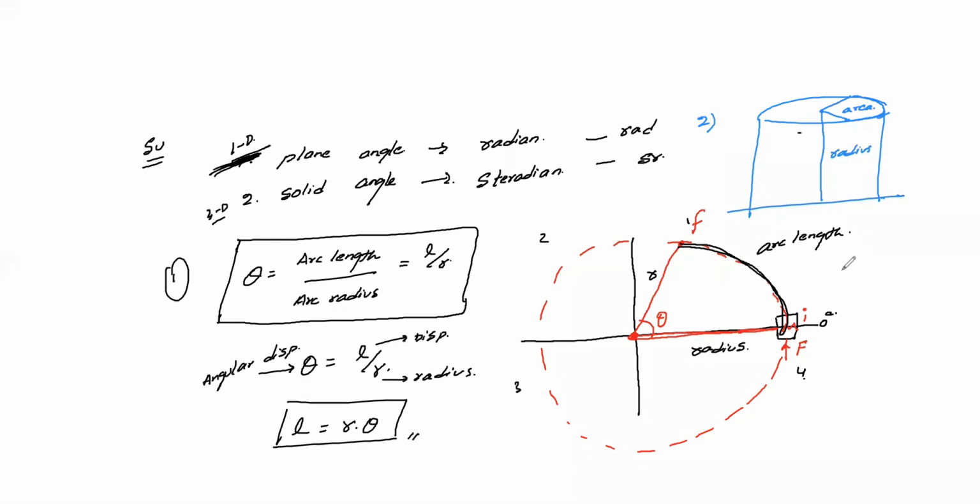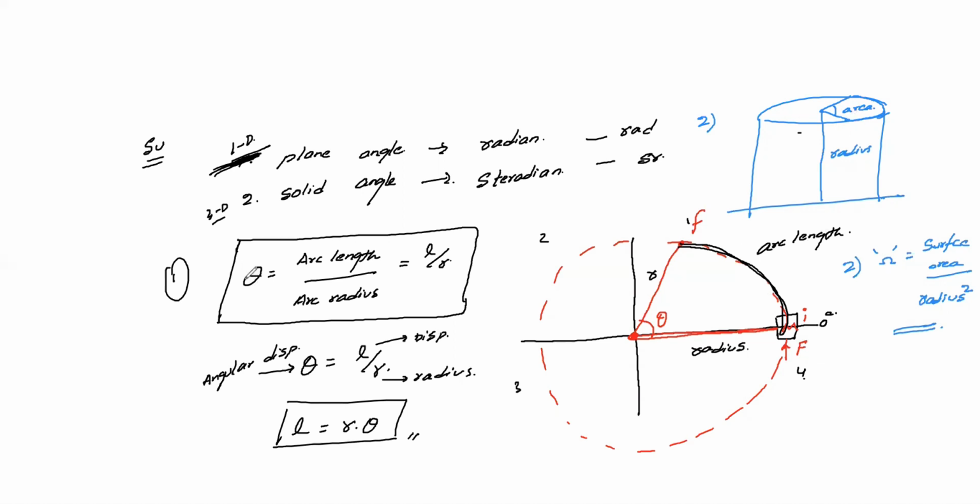So the relation is steradian. So the symbol is omega. Remember, here the symbol is theta, here the symbol is omega, the angle. So omega is equal to your surface area divided by radius square. Surface area divided by radius square. This is your second one.